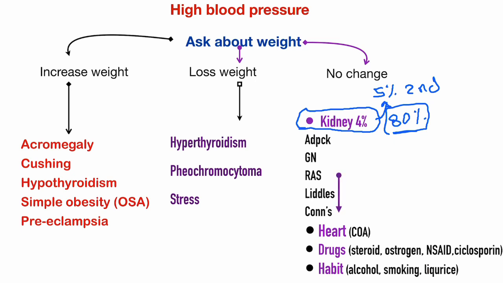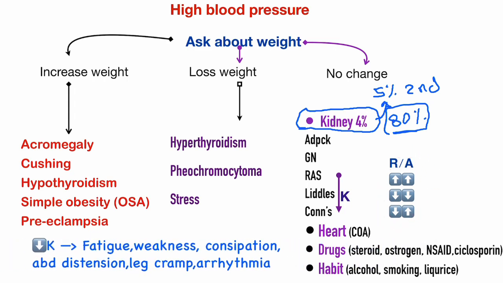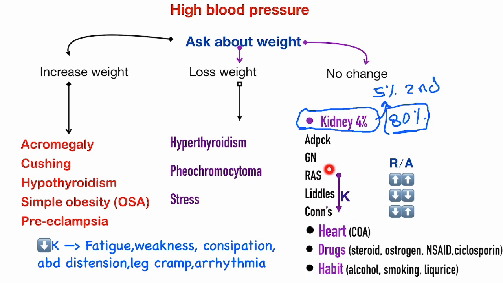Here, when we suspect renal artery stenosis, Liddle, Conn's, if there is hypokalemia, and if there are symptoms of hypokalemia, we will do renin and aldosterone, and we will discuss this in some detail later on. When we suspect hypokalemia, the patient feels fatigue, weakness, constipation, abdominal distension, and cramps or arrhythmia.